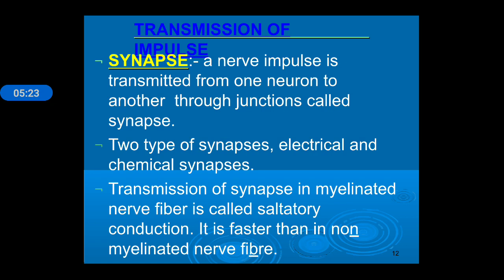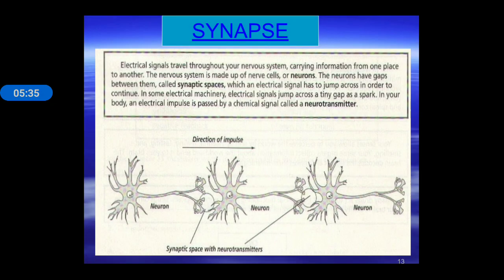Next is the synapse. Synapse is the gap, or the junction, between two neurons. There are two types of synapse: electrical synapse and chemical synapse. You can see the axon ending and the dendrite have a functional gap known as the synapse. In this gap, a chemical known as a neurotransmitter is released. Neurotransmitters help in transmitting the message from the axon end to the next dendrite.